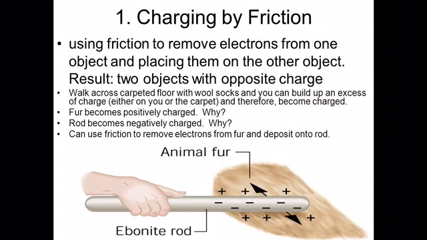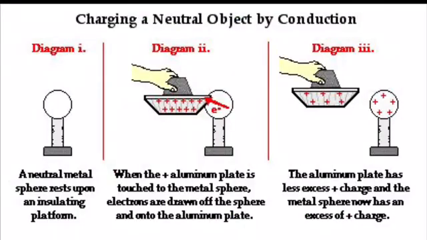Another concept is transfer of charges. Charges are transferred from one object to another with the help of conduction and induction. Conduction: when a charged object comes in contact with a conductor, it results in the transfer of charges through the conductor.